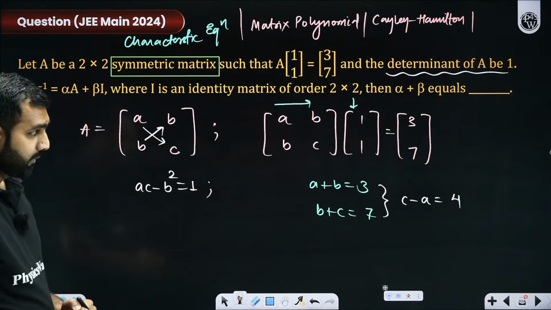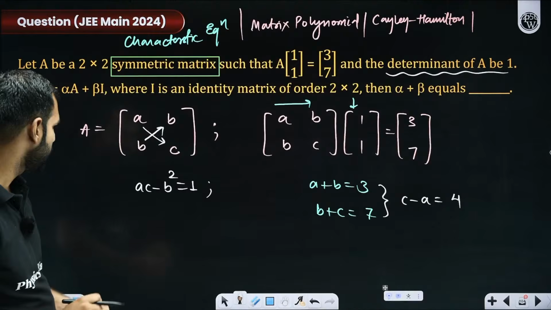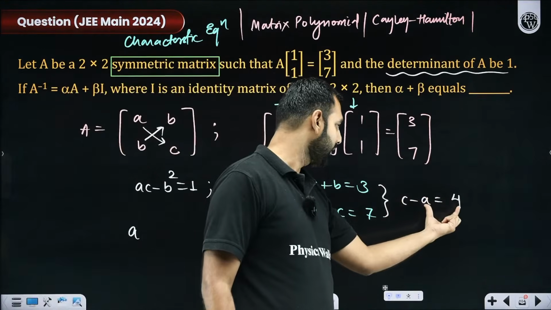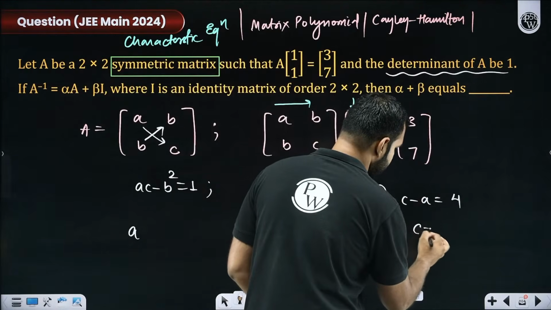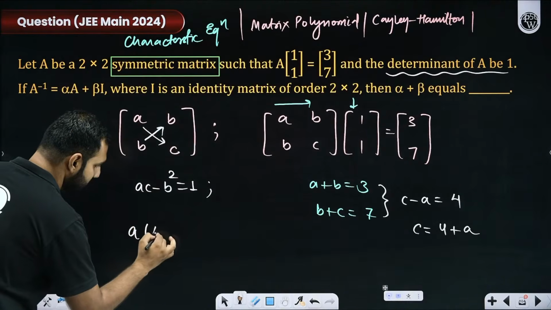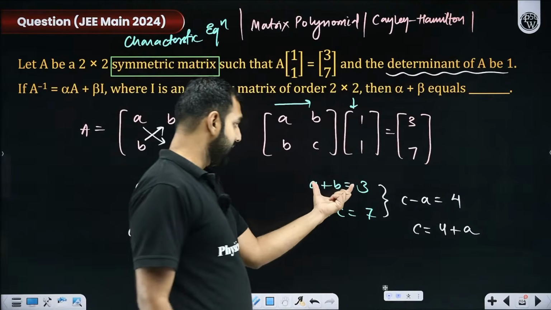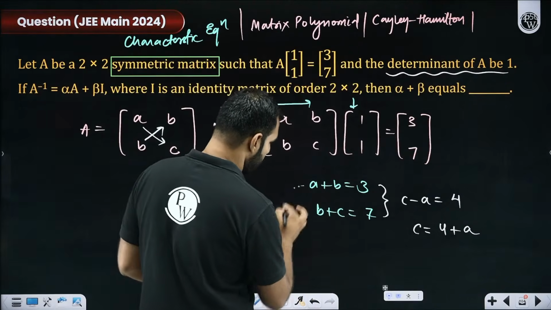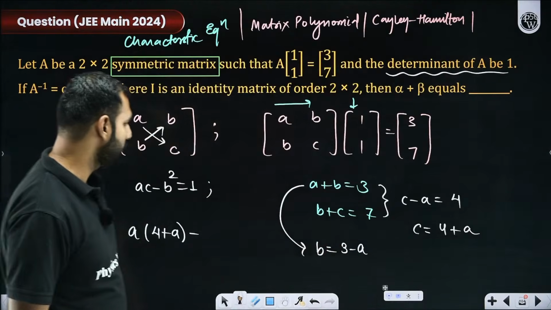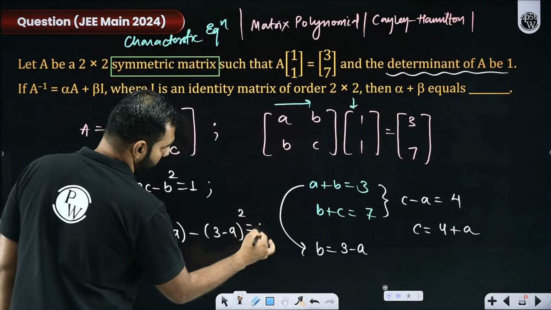Yes or no? Now, I will create this equation in one of the variables only. So let me create it in terms of a. So this is a. What is c? Sir, can I replace c by 4 plus a? I hope you're okay with that. If I substitute c by 4 plus a, are you okay with that? So this c gets substituted by 4 plus a, minus b square. Can I say that b from here can be written as 3 minus a? Are you okay with that? So b, if replaced by 3 minus a, this is nothing but 3 minus a whole square, is equal to 1.